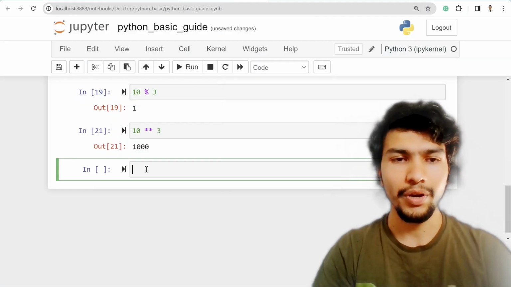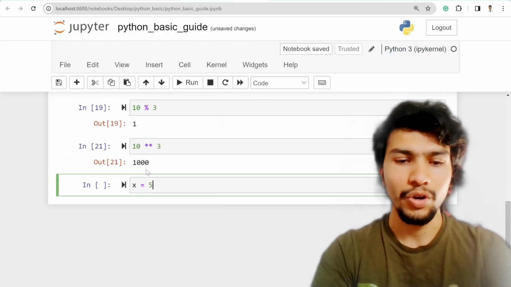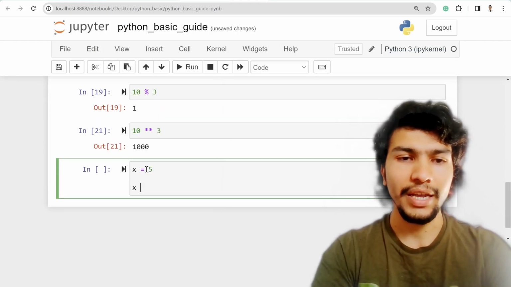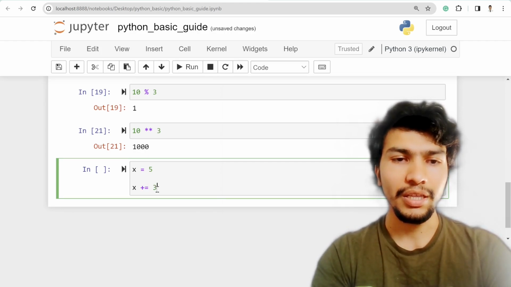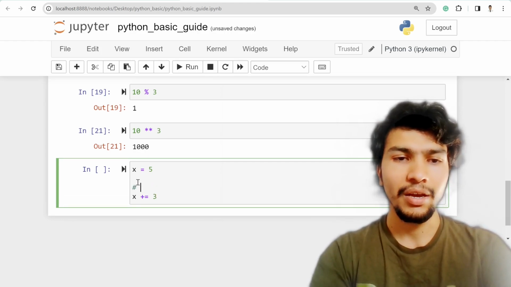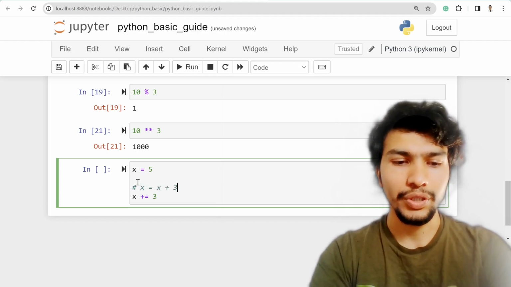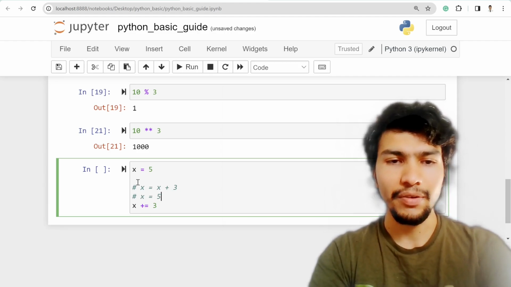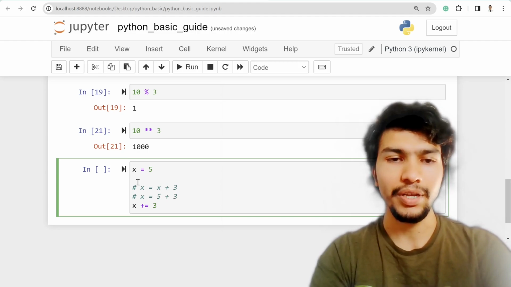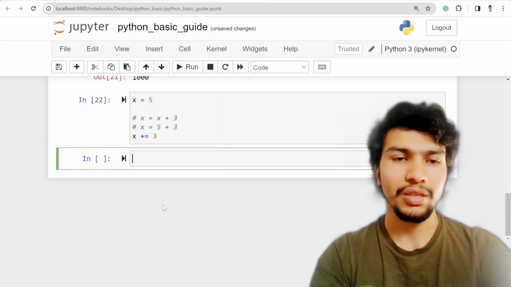Let's say x equal to 5, then if you write x plus equal to 3, our output will be 8. It's the same as x equal to x plus 3, which means 5 plus 3, right?